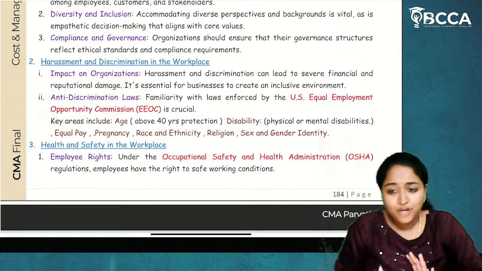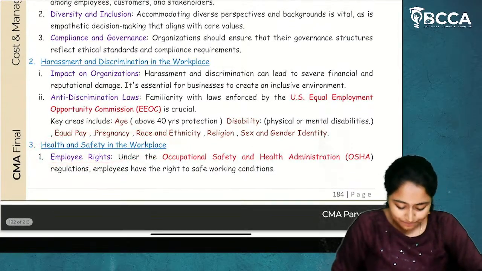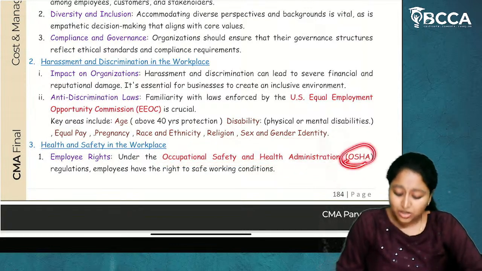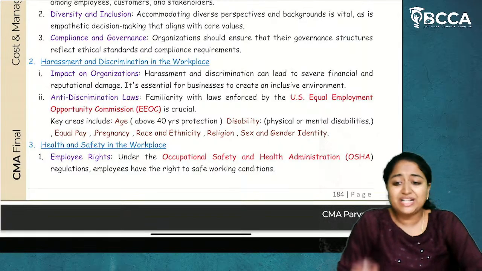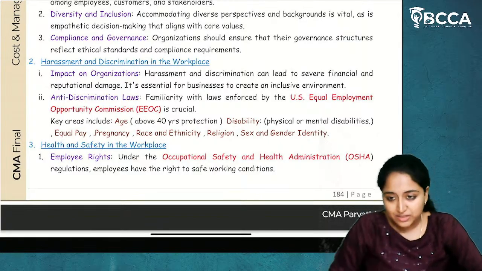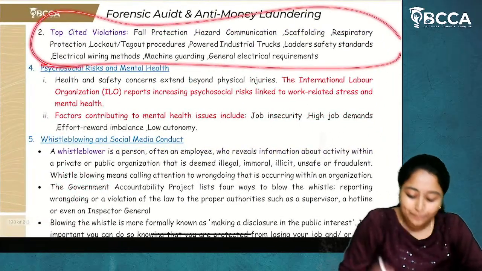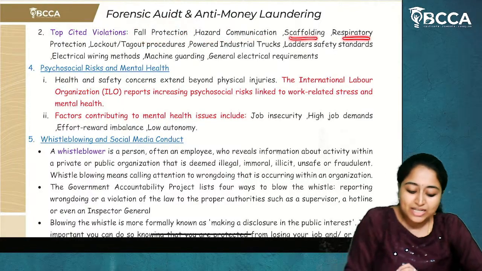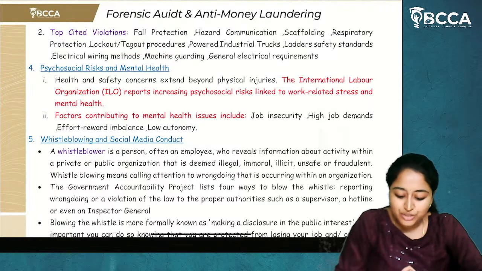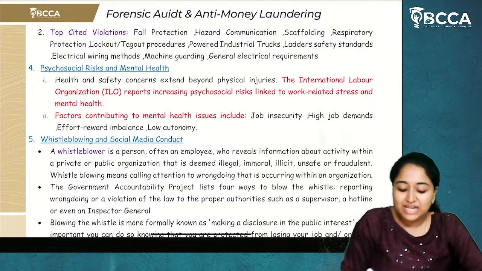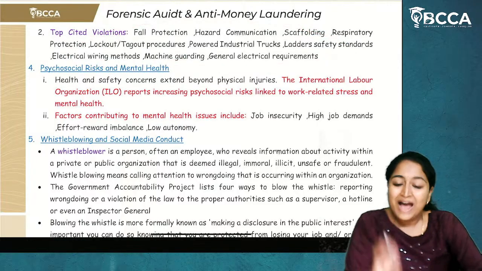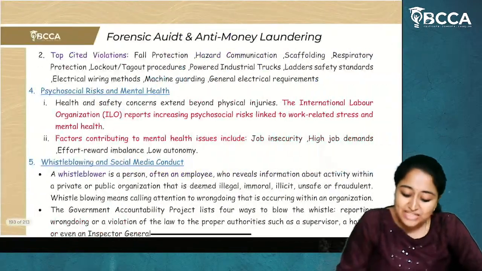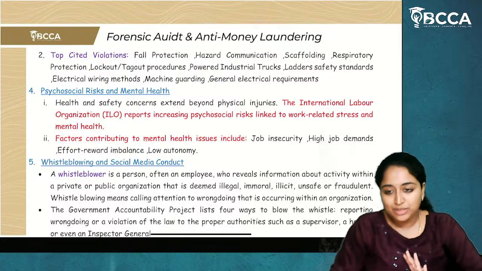These are anti-discriminative laws. And then health and safety in the workplace. Under the Occupational Safety and Health Administration, called OSHA, each and every organization has to focus on safe working conditions. They have to have all this in their organization, like fall protection, hazard communication, scaffolding, respiratory protection, lockout and tagout procedures, powered industrial trucks, ladder safety standards. All these should be there in their organization as safety in the workplace, which is called health and safety in the workplace. If the organization is not having any of this, there is an ethical issue in the business.